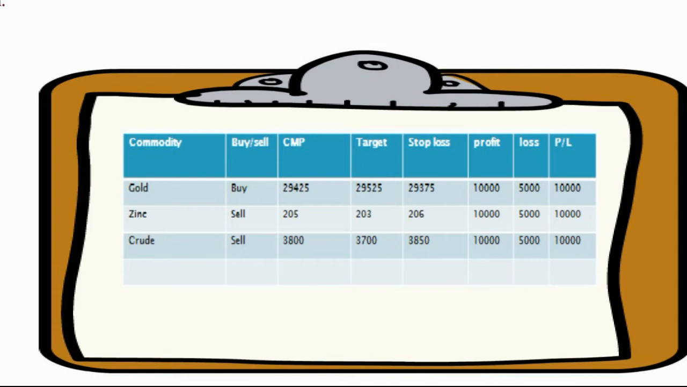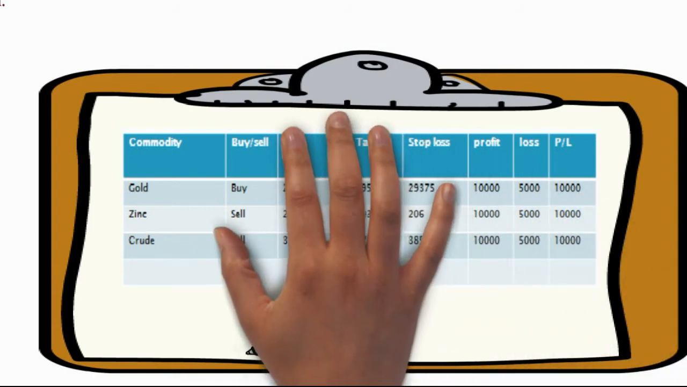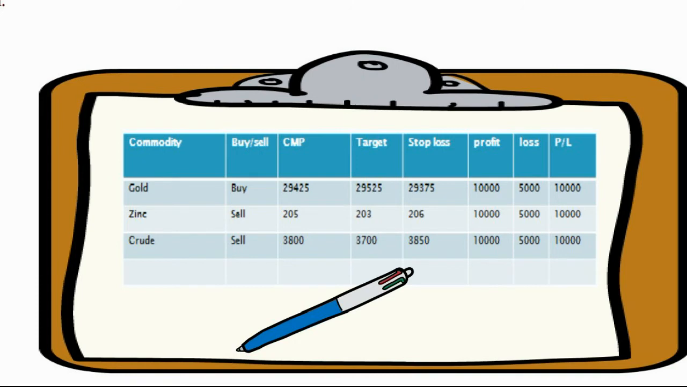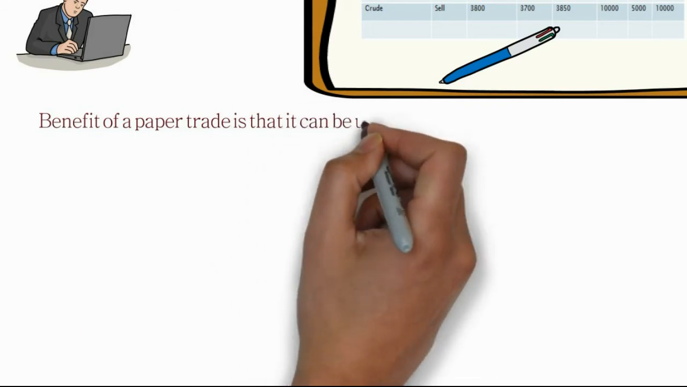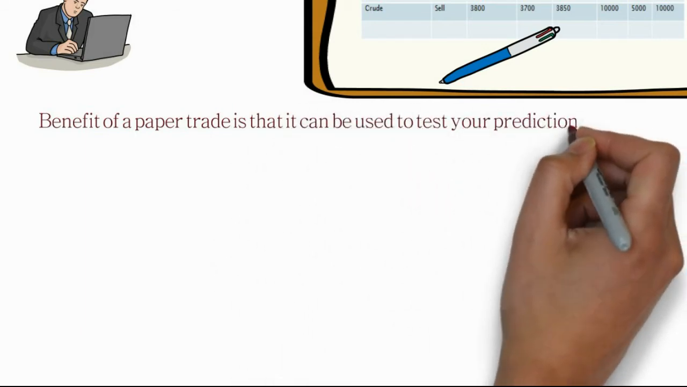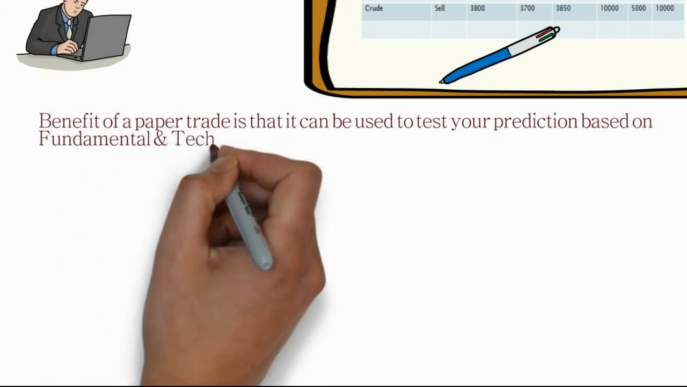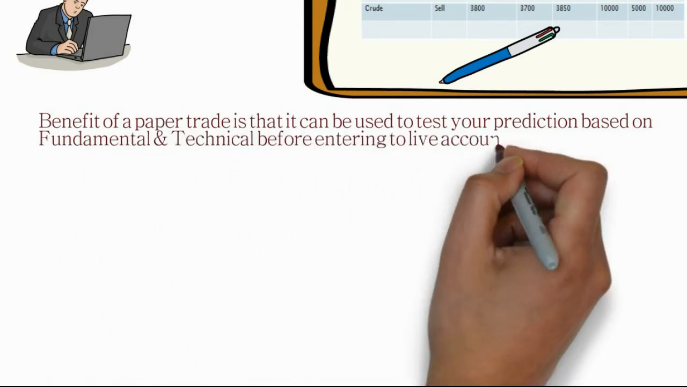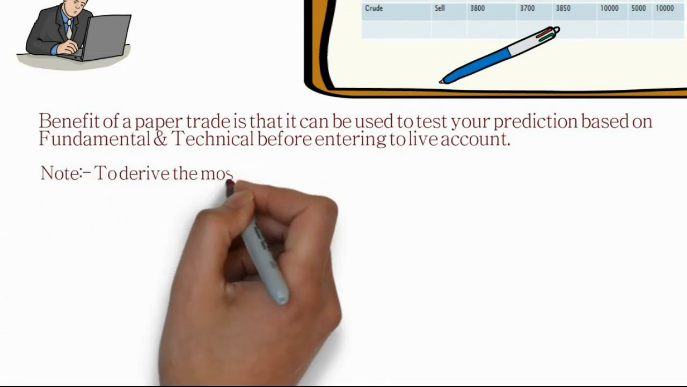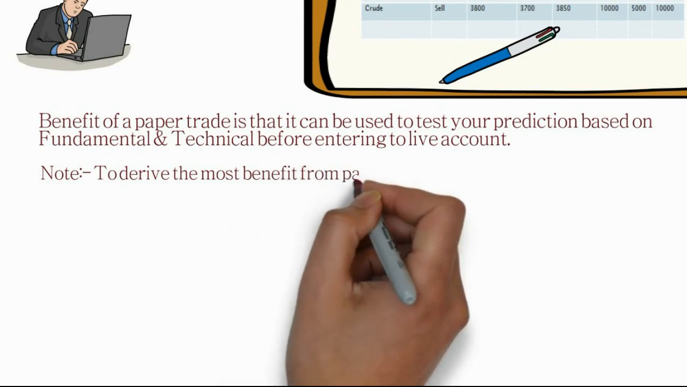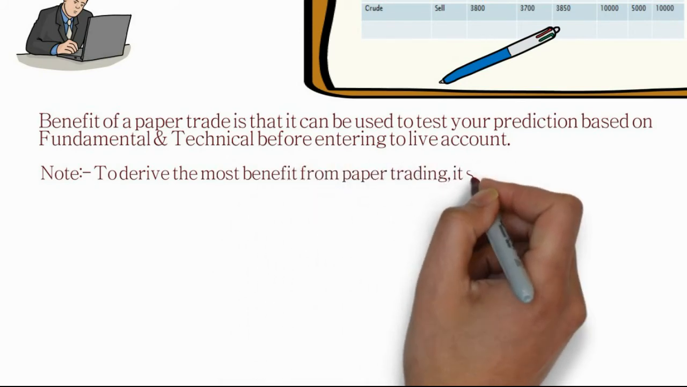Note, to derive the most benefit from paper trading, it should be taken seriously, with investment decisions made based on the same risk return objectives, investment constraints, and trading horizons as if it is a live trading account. This is very important because when it is on paper, you don't have that seriousness. But this will help you in making the right moves in the market, because the market doesn't give you a second chance. Either it is profit or it is loss. So practice is the key.